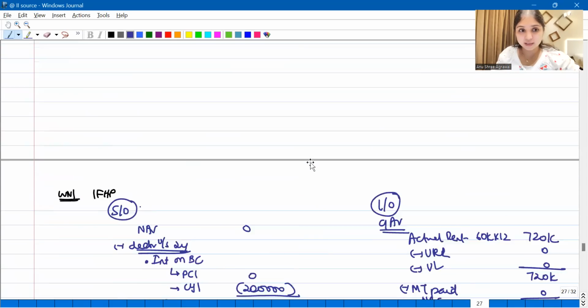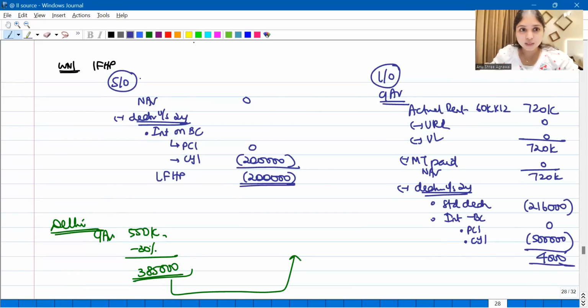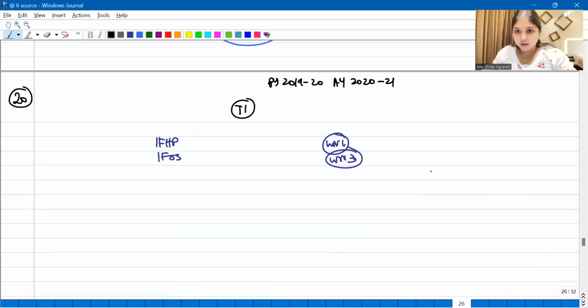Okay, that's it. Now, come on, let's go ahead and close all our adjustments. If you look at working note number 1, what are our final numbers? We have loss from self-occupied property, 2 lakh. We have profit from let-out property, 4,000. And then we have clubbed IFHP of 3,85,000. So, what is the total IFHP of this assessee? It's going to be 1,89,000. 1,89,000 here.